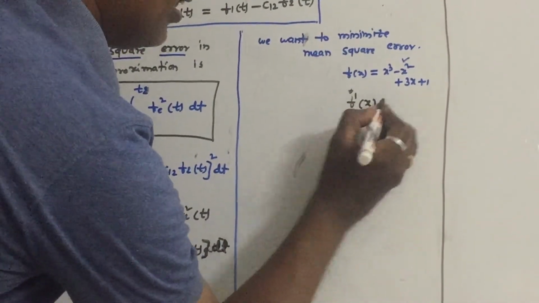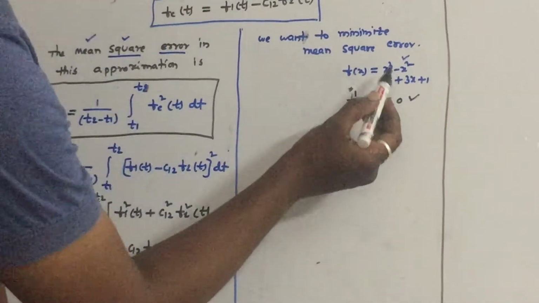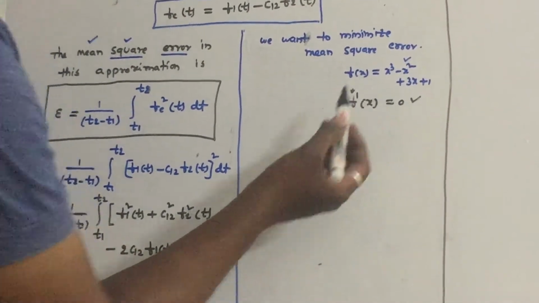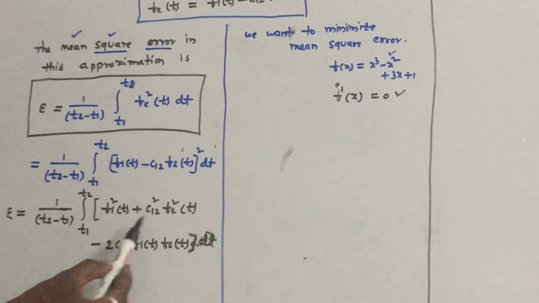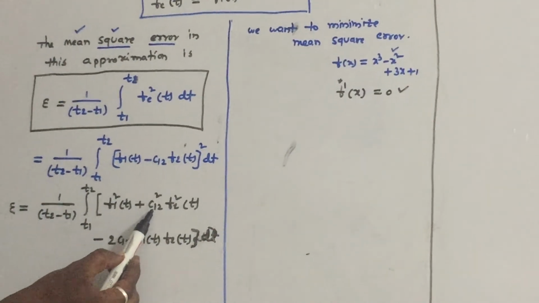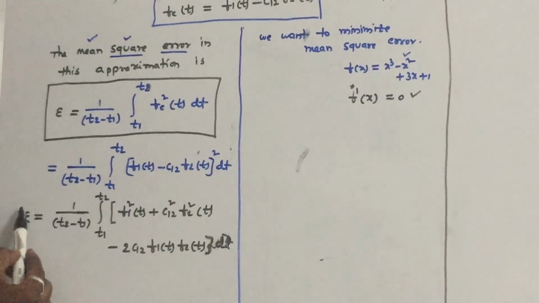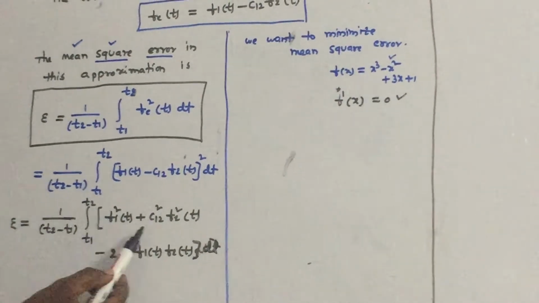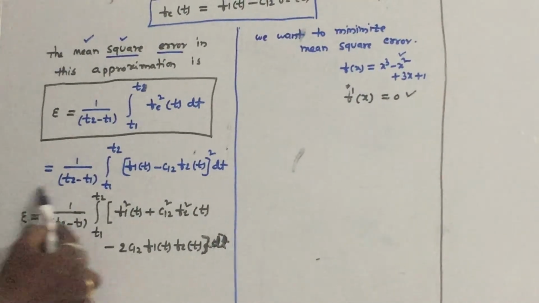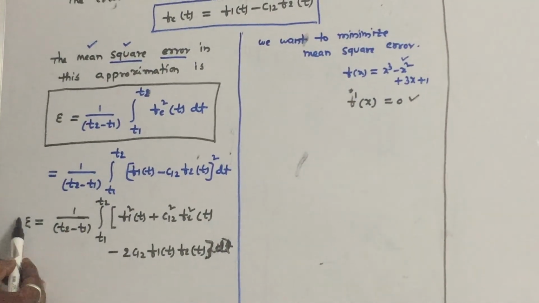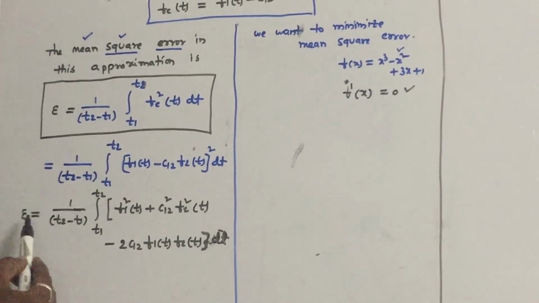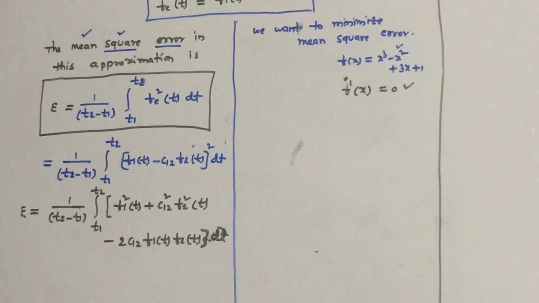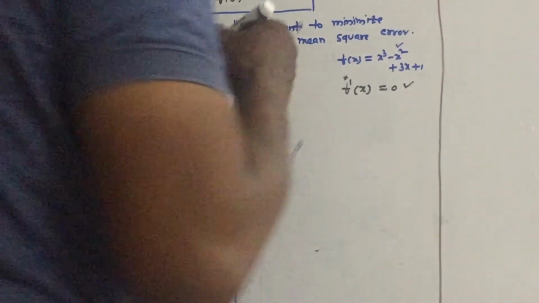What we do is differentiate this equation and equate to 0, and we get the value of x. Similarly, coming to this equation, we want to find the value of c12 such that this error is minimum. To find it, we differentiate this equation with respect to c12, similar to the maxima minima concept.